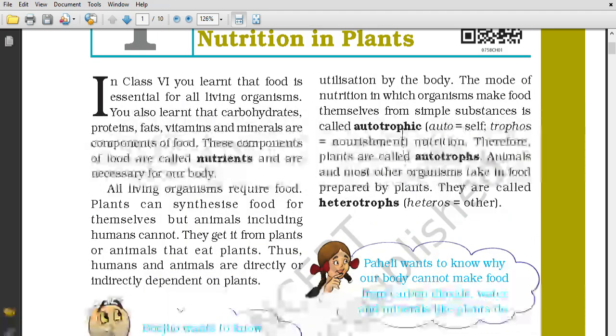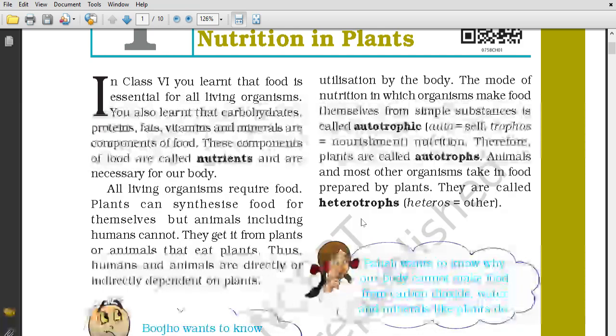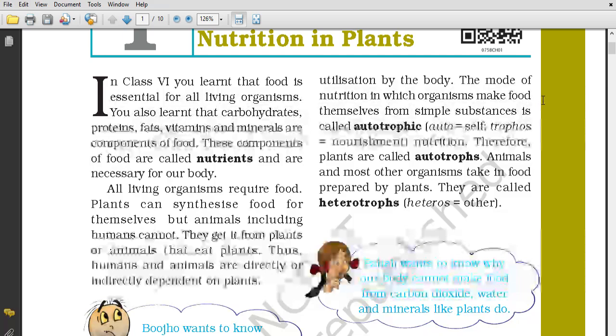There are two types of nutrition, autotrophic and heterotrophic. The mode of nutrition in which organisms make food themselves from simple substances is called autotrophic. What is auto? The meaning of auto is self, and troph means nourishment. So autotrophic means self-nourishment. They make their food themselves and nourish themselves. Therefore, plants are called autotrophs.